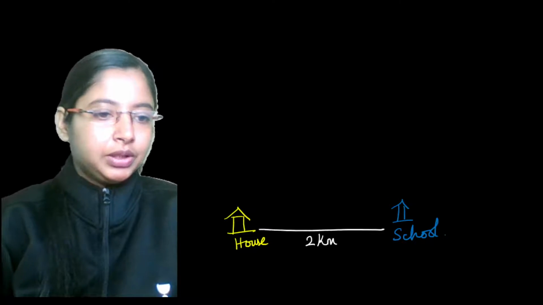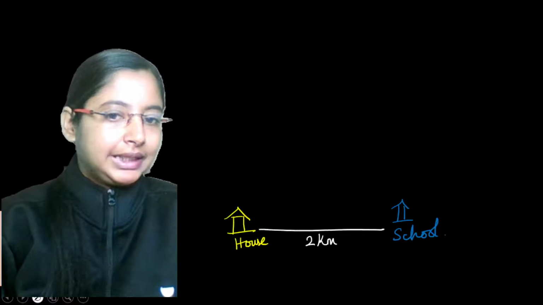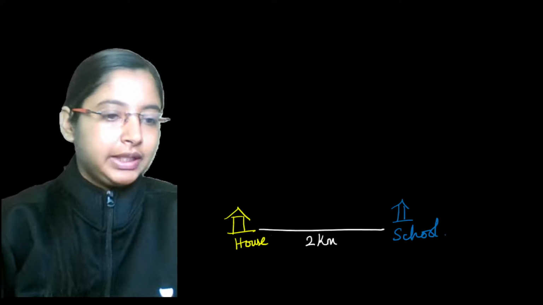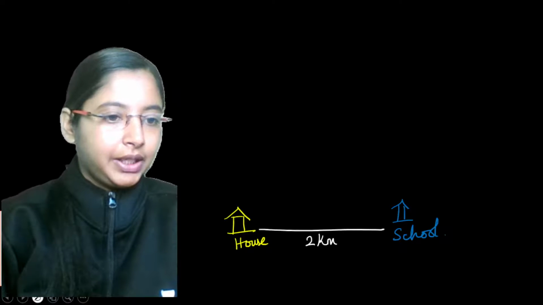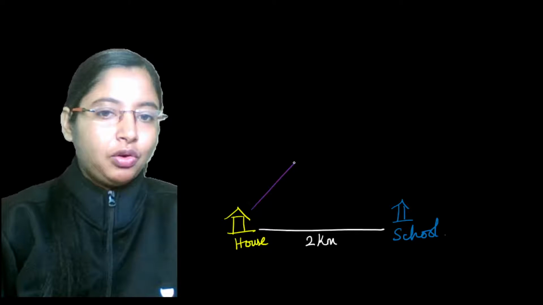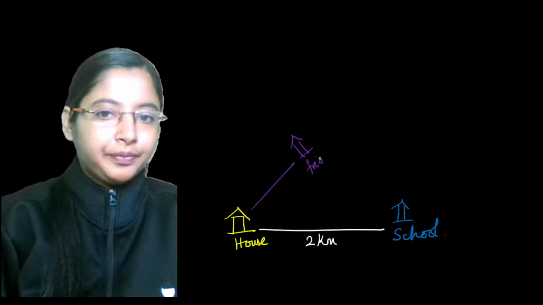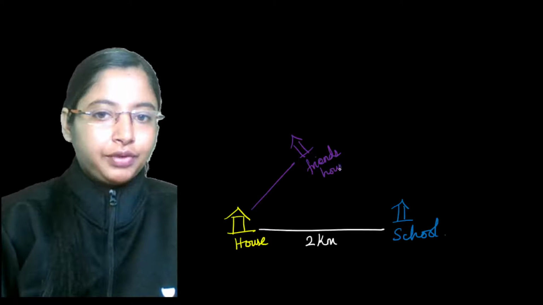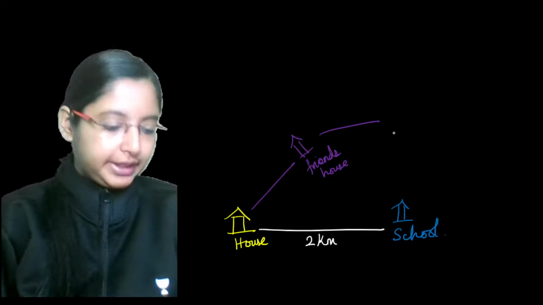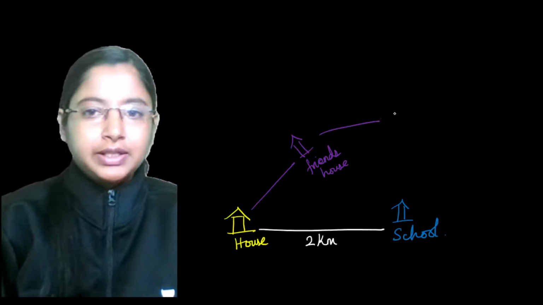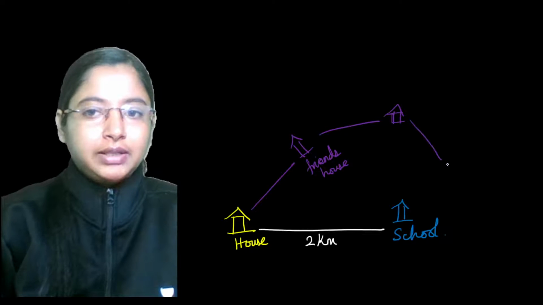Now, what is this? Is this a distance? Or, in the second case, let's take another case as well. Whenever we are going from home, let's say from your home you are going to your friend's house. And from there, let's say you're going to your tuition center, where you're taking your tuitions. One more pit stop, and from there let's say you're going to a bakery, any eatery.